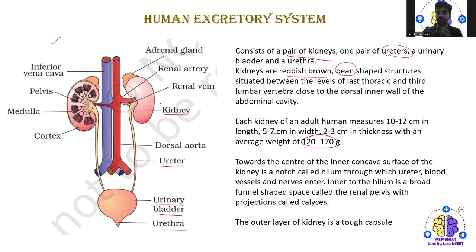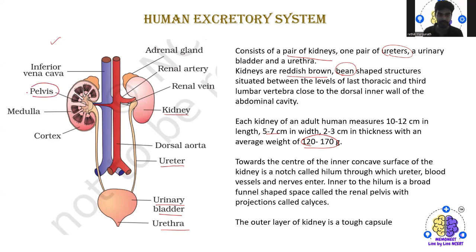Towards the center of the inner concave surface of the kidney, we will find a knot called the hilum. Through it, the ureter, the blood vessels and the nerves enter. Inner to the hilum, we see a broad funnel shaped space which is called the renal pelvis, which has projections.